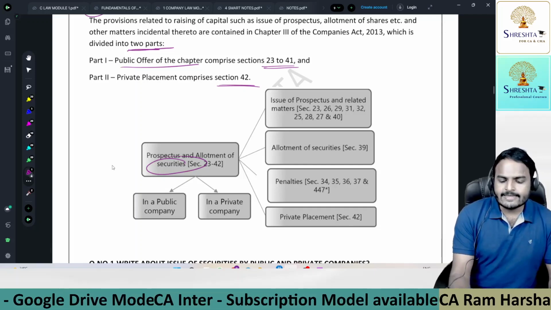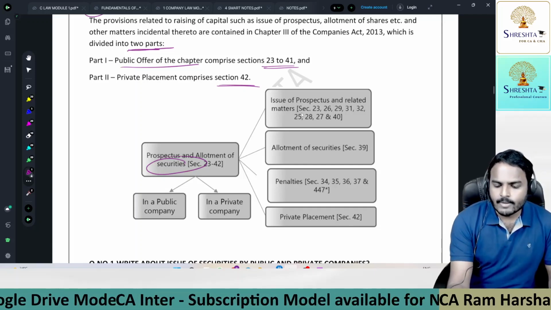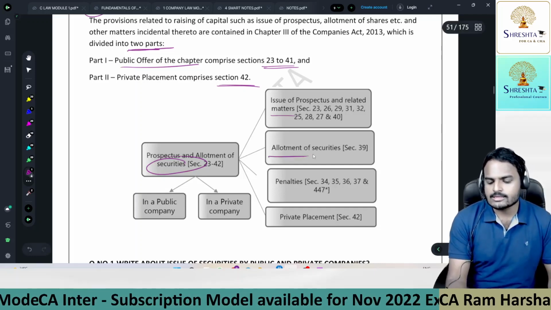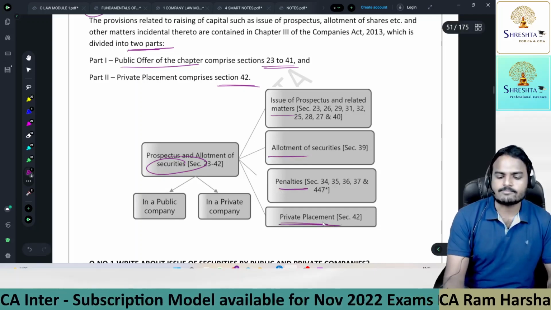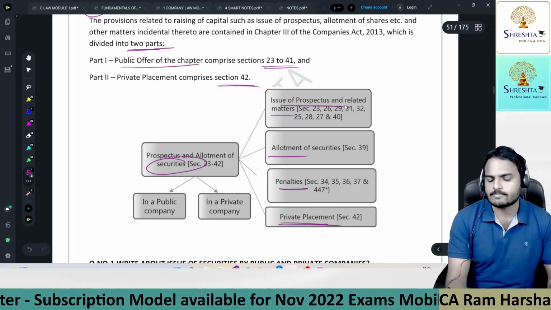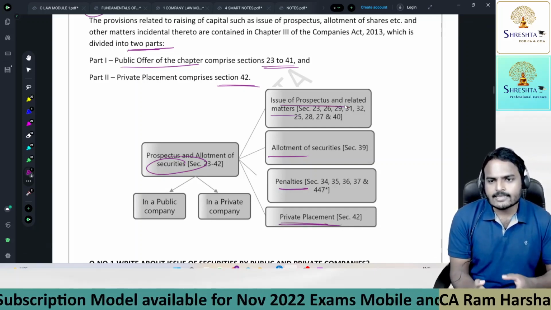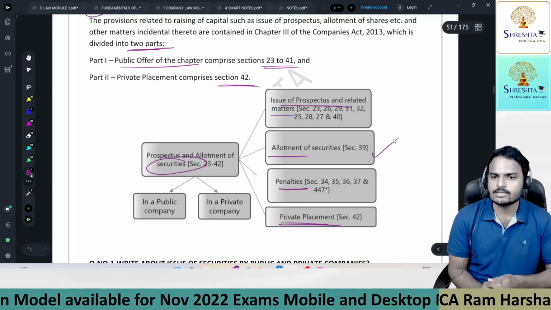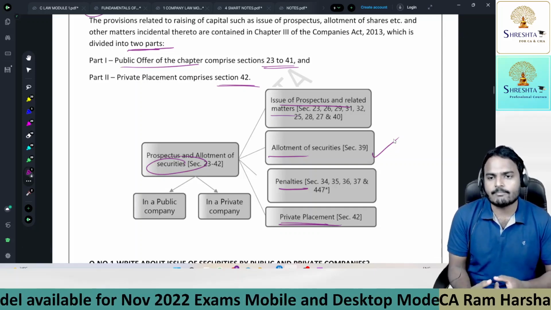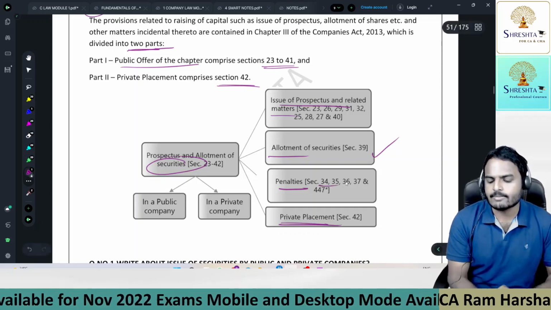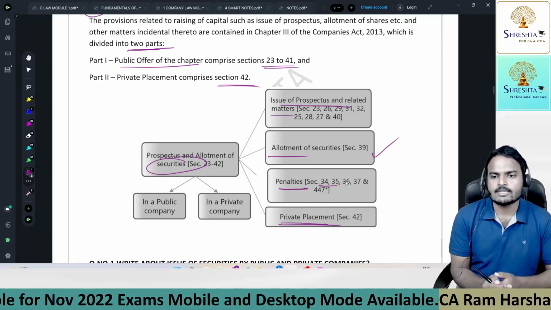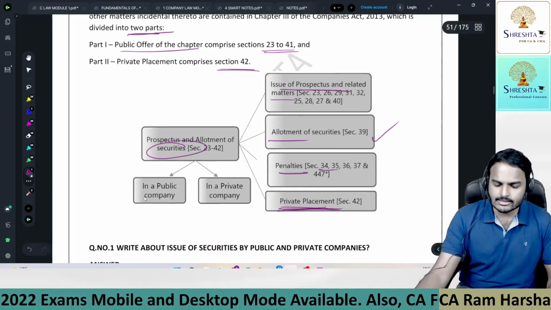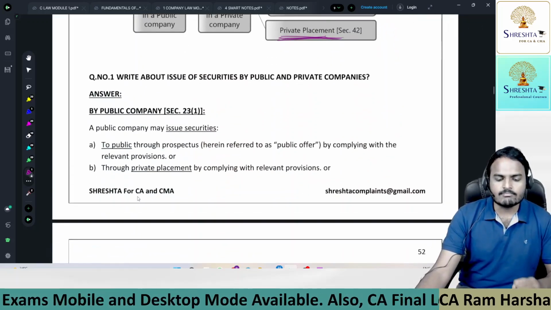So here the entire chapter is divided into 4 parts: issue of prospectus and related matters, allotment of securities, penalties, private placement. So general provisions, issue of prospectus. After issue of prospectus, we will receive applications. Based on the applications, we will make allotment of securities. And when you override provisions of the Companies Act, you are subject to punishment. That means penalties. And last part, private placement.